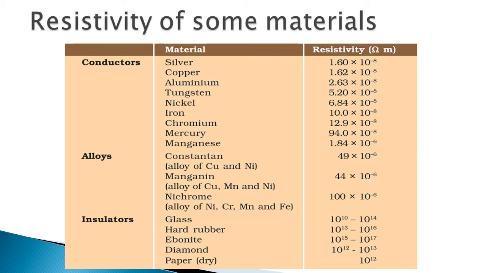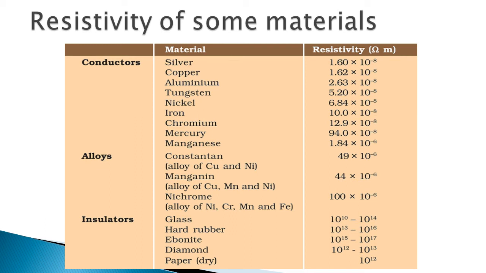So here if you see all these conductors, that means silver, copper, aluminium, tungsten, all these are metals, right? And which is the best conducting material here? Silver. Its resistivity value is the least among all these materials, 1.6 into 10 raised to minus 8 ohm meter. That's why it is considered the best conductor.